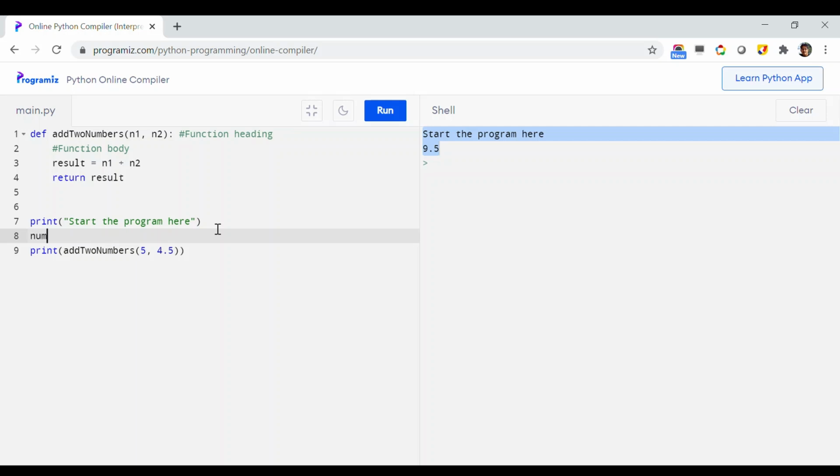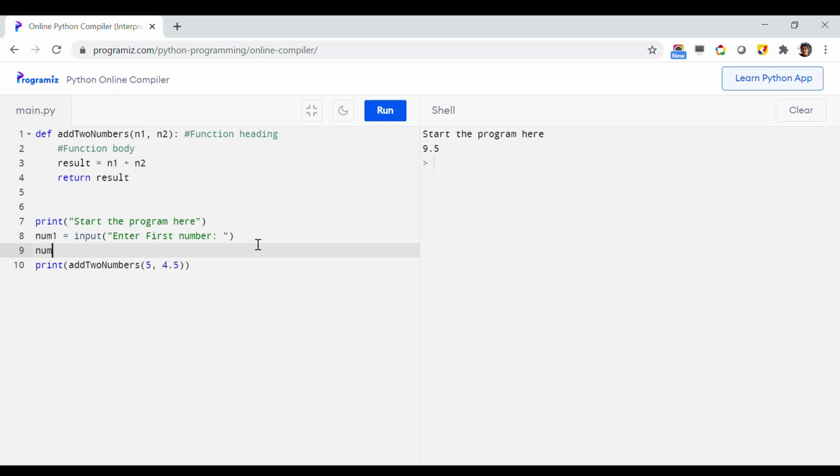Let's say this is my num1, where I'm writing input enter first number, and then let's say my num2, where I am going to take input enter second number, something like this.